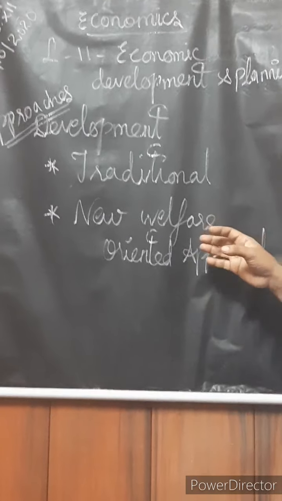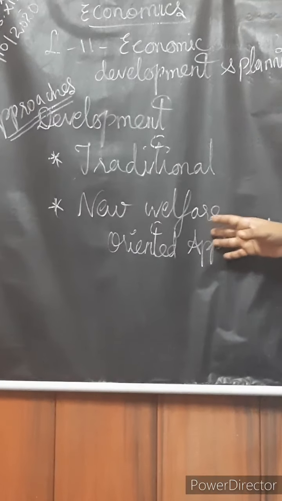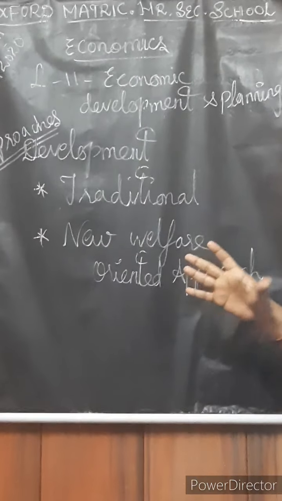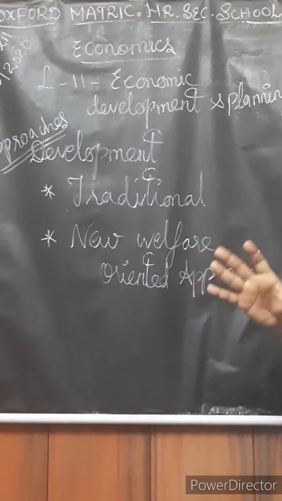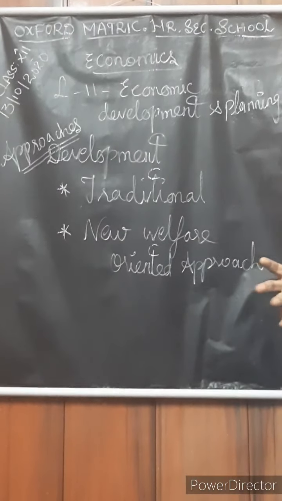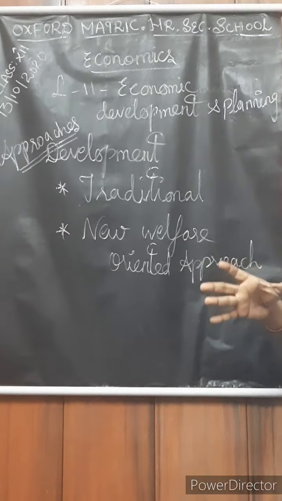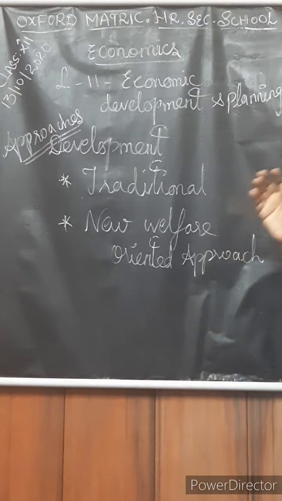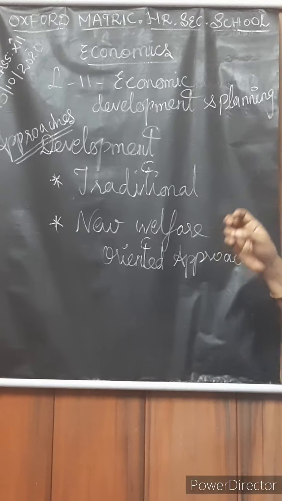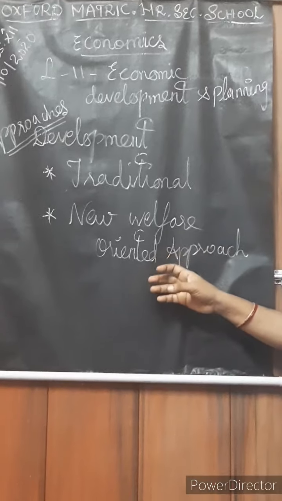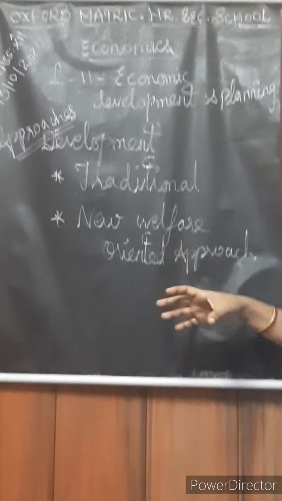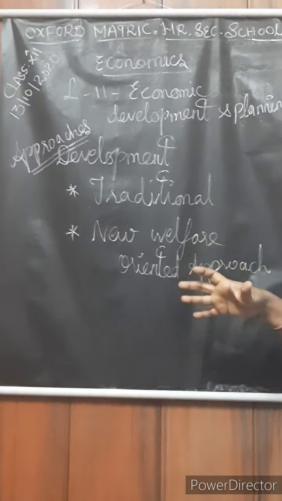Actually, Peter Drucker defined this new welfare oriented approach. He said that development should be a multi-dimensional process. Multi-dimensional process means what? Social infrastructure, popular attitudes, as well as national institutions. In all these things, multi-dimensional changes should be there.